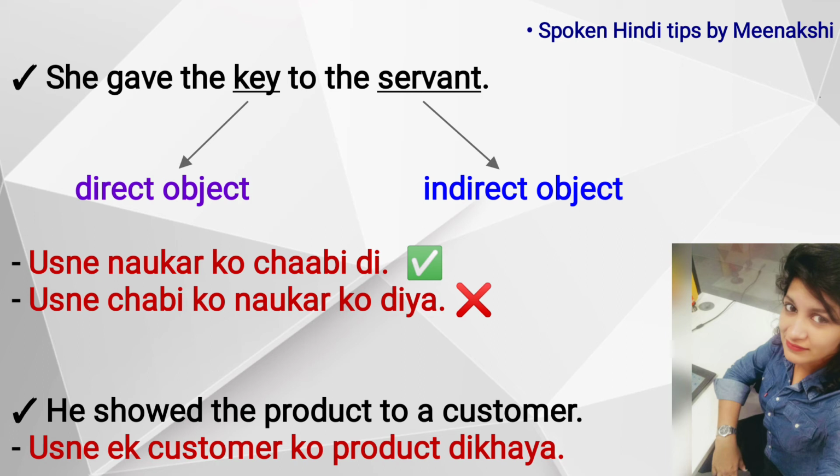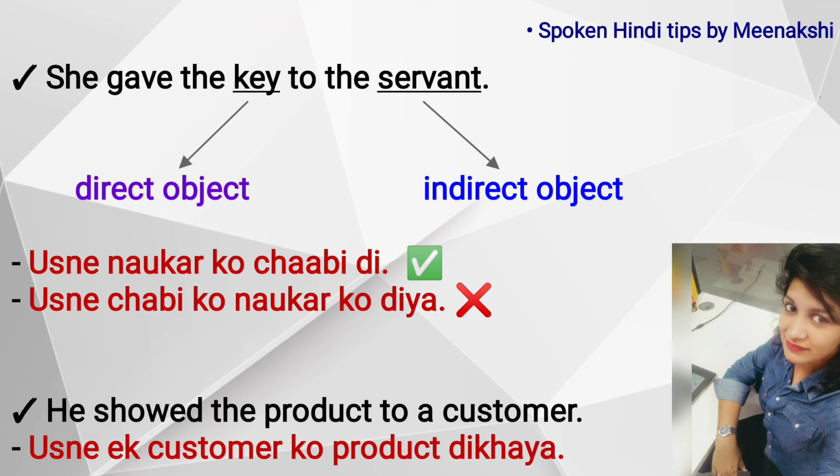So the key is the first object, that is the direct object, and the key has been given to the servant. So the indirect object is servant, right? What the indirect object actually is, is the recipient of the action. The action is done on the key and it is given to the servant. So the recipient of the action is considered the indirect object. And what we have to remember here is we have to add ko with the indirect object only, not with the direct object.